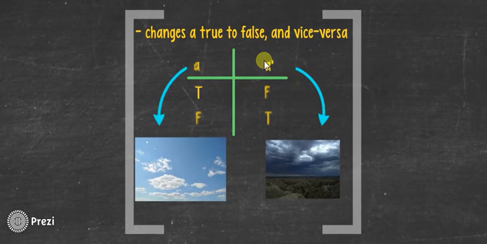Not is an inverter, which means it changes true to false and vice versa. So if I say, for example, the sky is clear, the not changes it to the sky is not clear. So if it is true, it's false. If it's false, it's true.